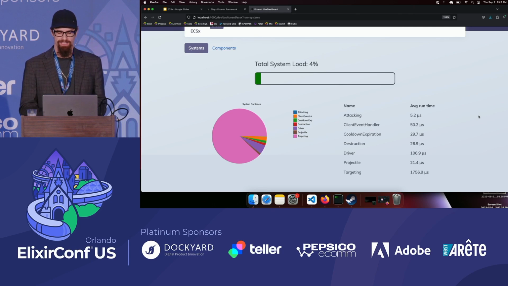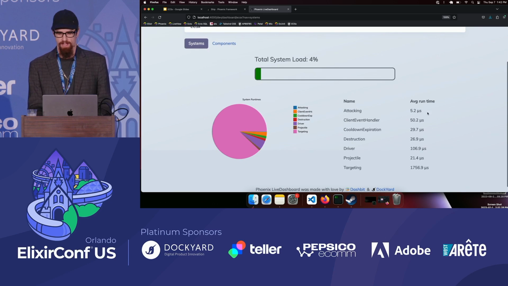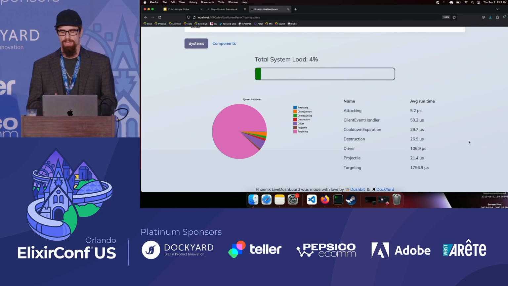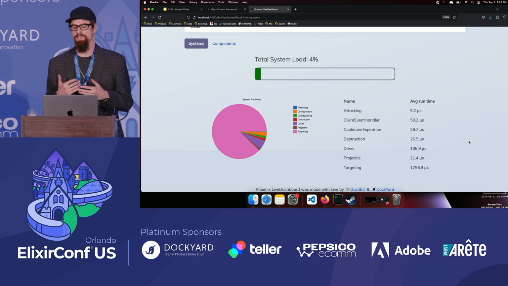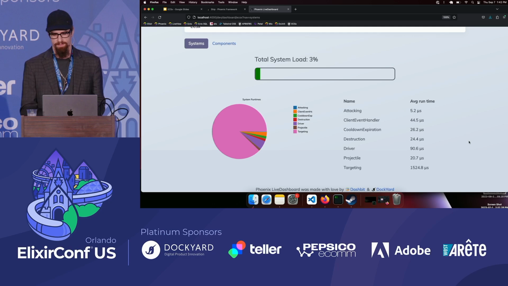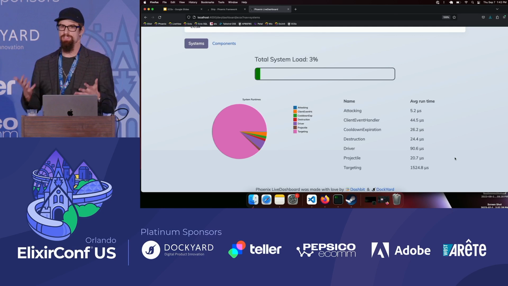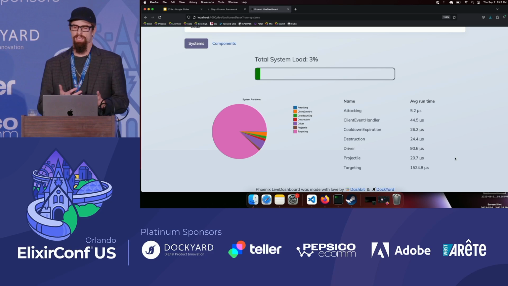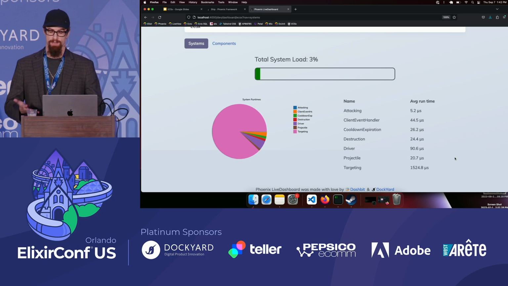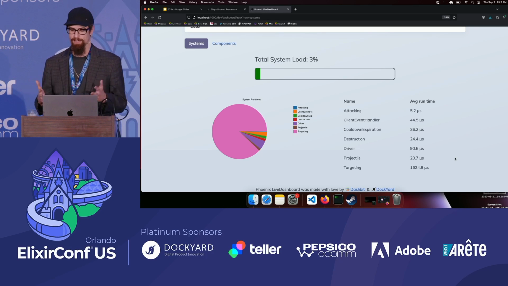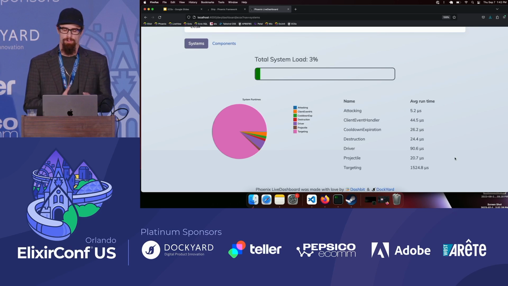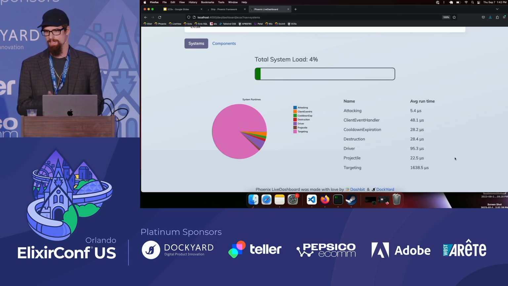So if that is the case, we also have the run times of each individual system. This would allow us to see which system is really giving us the most problems and be a target for optimization. In this case, the targeting system we can see is taking most of the time. So if we were in a case where the total load was in a more problematic area, then we would probably want to first start looking into the targeting system.